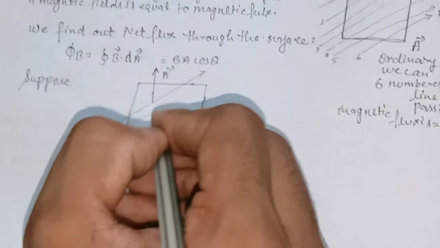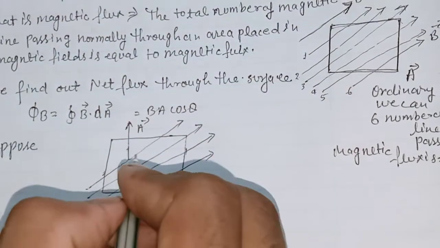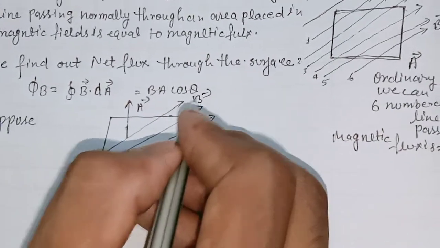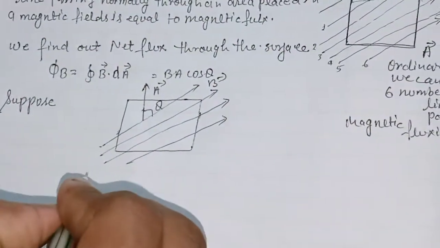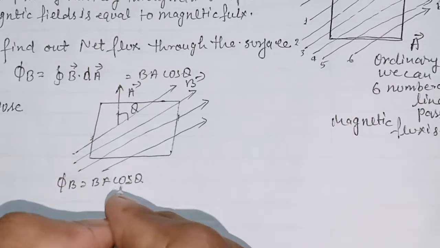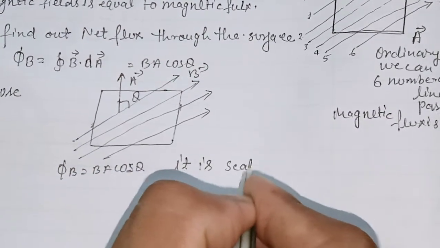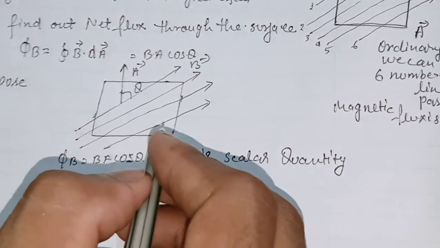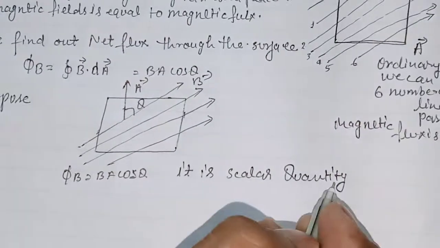Suppose this is the magnetic field line, it is passing, so the angle between the area vector and the magnetic field line is theta, so we use phi B equal to BA cos theta. Cos theta is there because flux is a scalar quantity, so it has no direction but a certain magnitude.